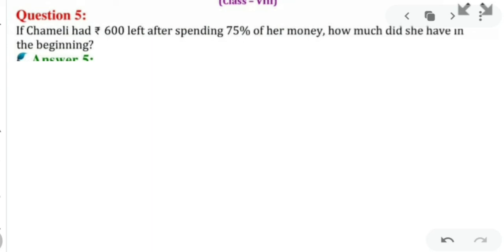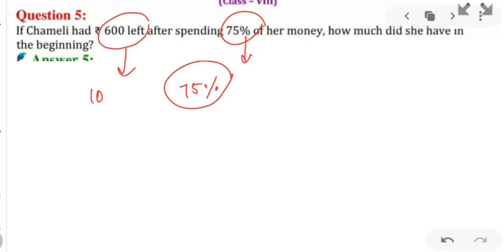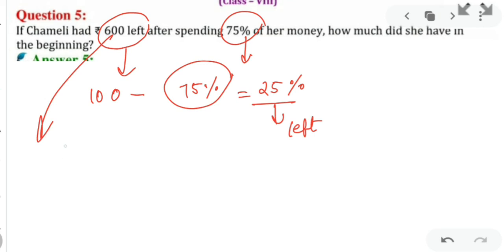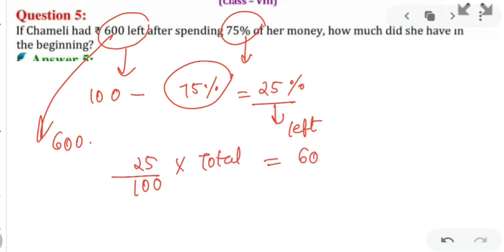Question number 5 we have, if Chameli had rupees 600 left after spending 75% of her money, how much did she have in the beginning? अब 600 उसके पास left हैं, 75% spend किए हैं. 75% if she has spent, that means अगर 100 में से मैं 75 हटा देती हूँ, so 25% should be left. In percentage, 25% of the total amount should be left. But what is the amount given? Amount given is 600.